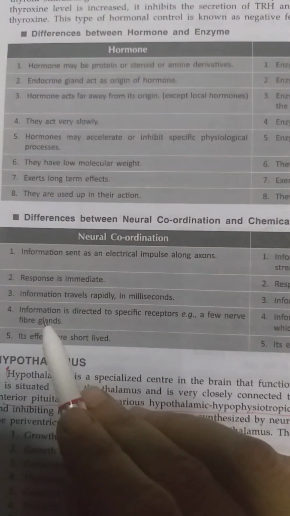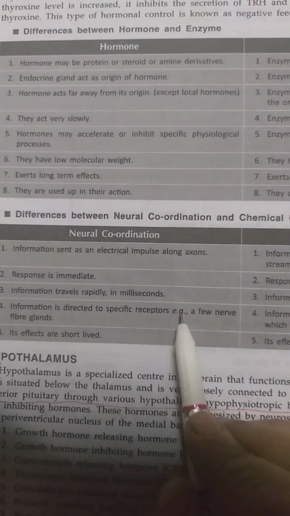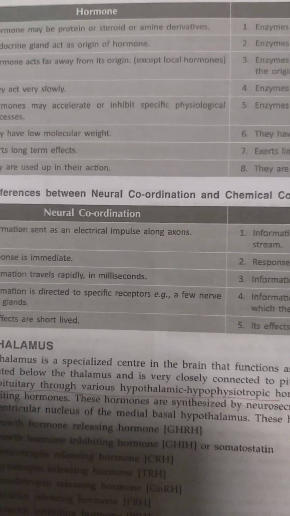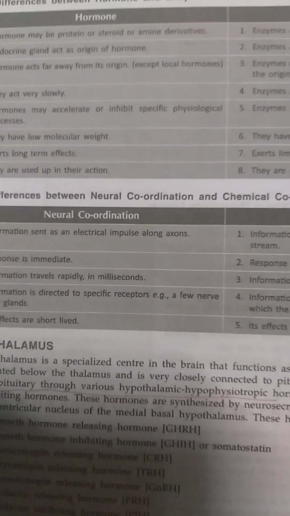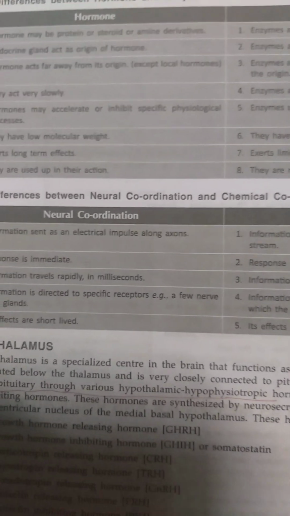In neural coordination, information is directed to specific receptors. Just a few minutes before, I told you that when a mosquito sits on your leg, a signal is received from the receptor of your skin and reaches the brain.